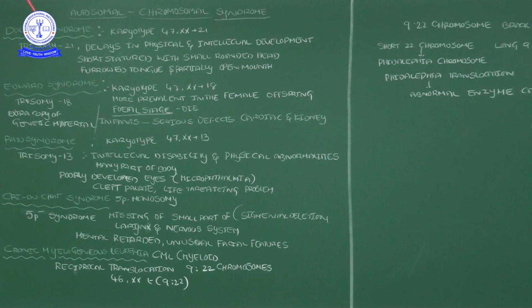First one, Down syndrome. The Down syndrome karyotype we call 47,XX,+21. The short form is Trisomy 21. What is it? Trisomy 21. Now I will compare this with what I discussed previously. Trisomy 23rd we discussed in yesterday's class.